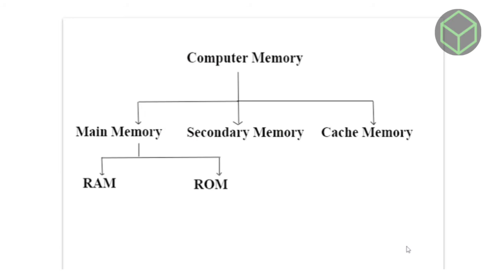RAM stands for Random Access Memory. It is one of the faster types of main memory, accessed directly by the CPU. It is the hardware in the computer device to temporarily store data, programs or program results.